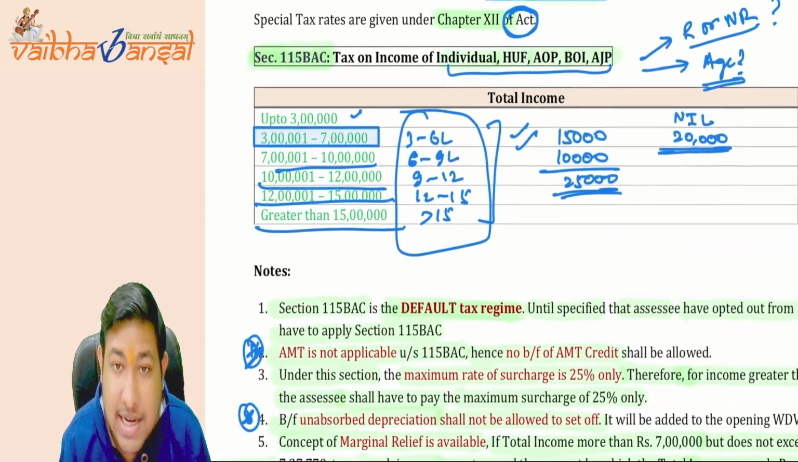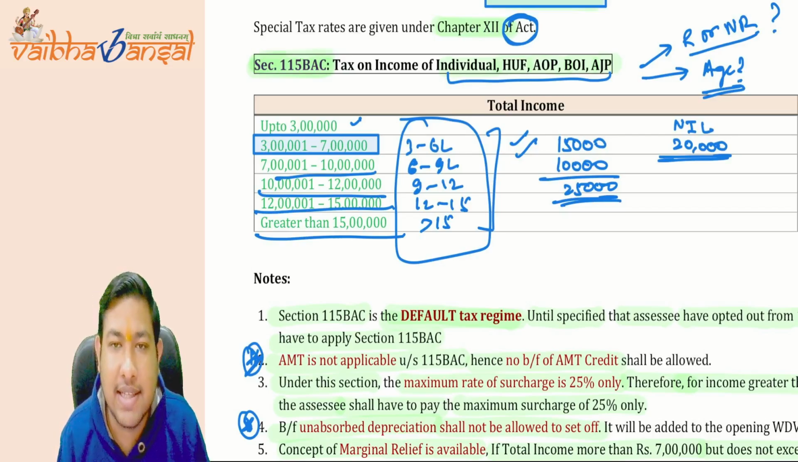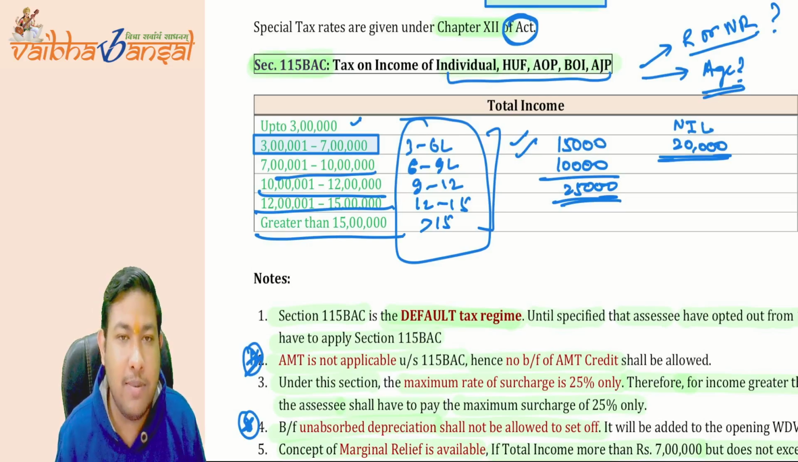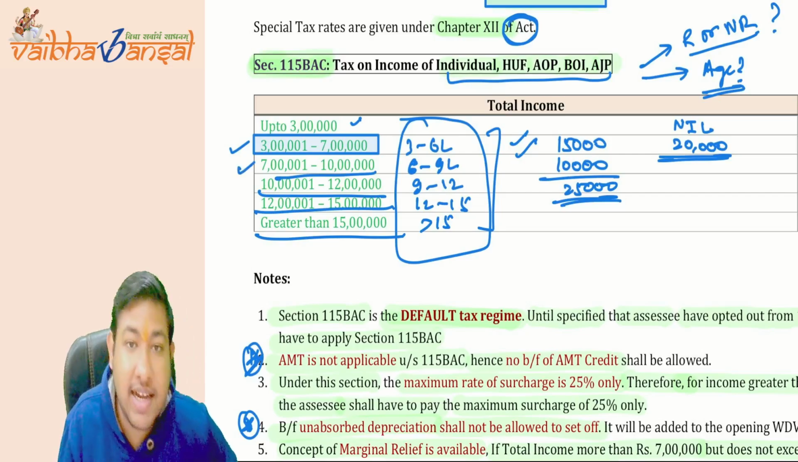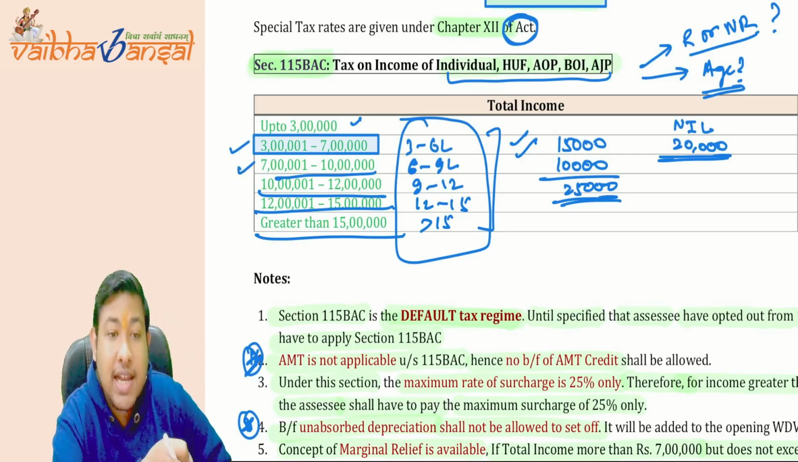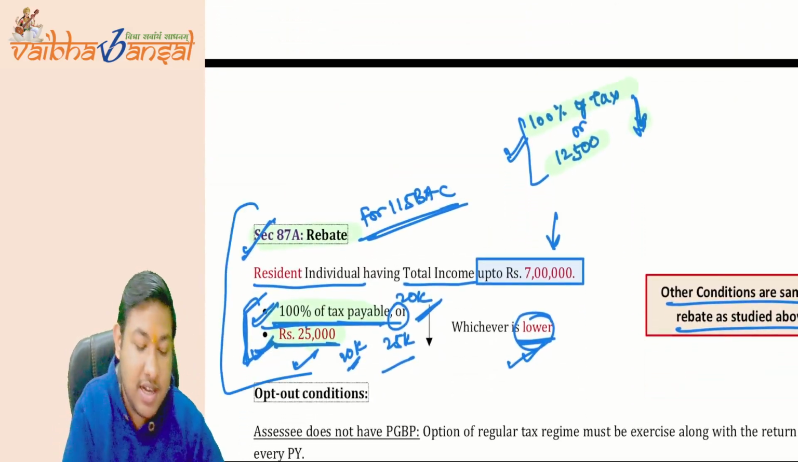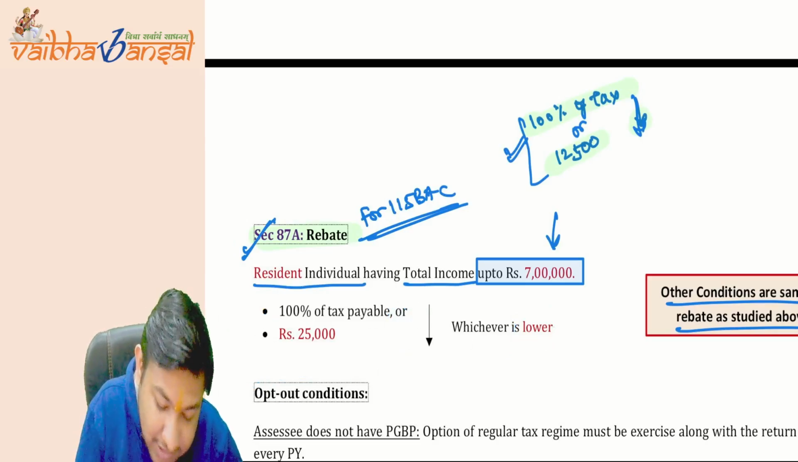But by the Finance Act 2024, Nirmala Sitharaman ji came to Parliament and said that we propose to change the tax slab for 115BAC. They changed the tax slab from 3 lakh to 7 lakh, 7 lakh to 10 lakh. But by changing the tax slab, they did not change the rebate, and as of now this 25,000 is still written.